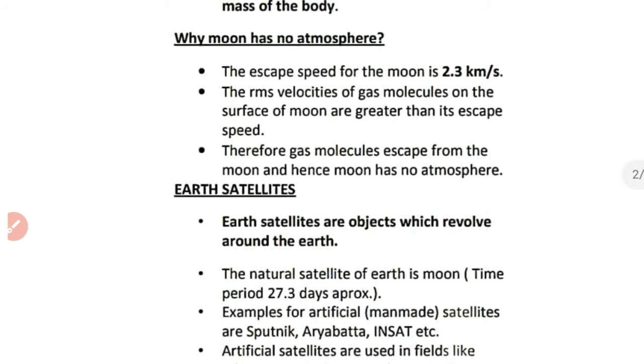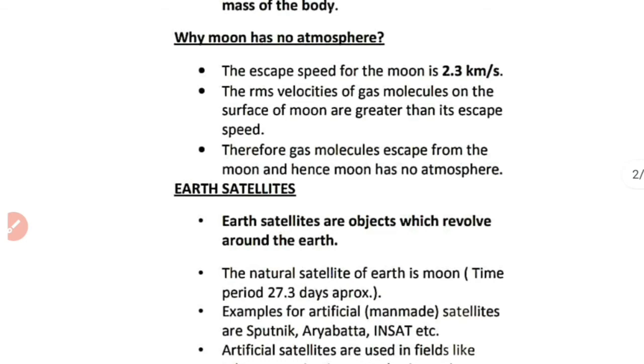And the average velocities of the gas molecules like nitrogen, oxygen, helium, hydrogen, etc., which we have in Earth's atmosphere, are much larger than this 2.3 kilometer per second. That means those gas molecules easily escape from the gravitational field of the moon. But they can't escape from the gravitational pull of Earth, because their average velocities are less than 11.2 kilometer per second. That is why Earth has an atmosphere while the moon does not have an atmosphere.